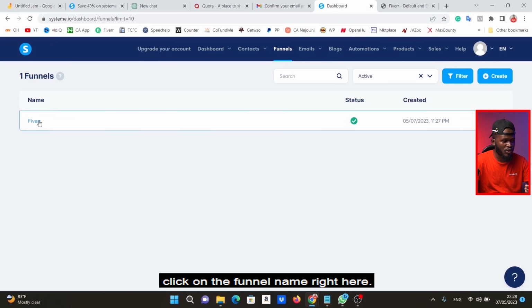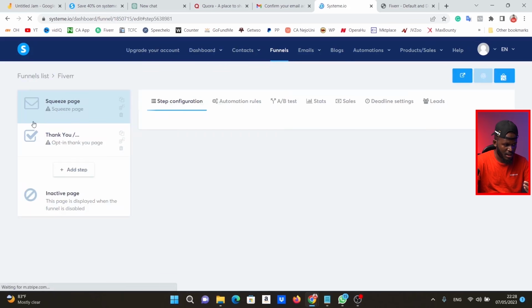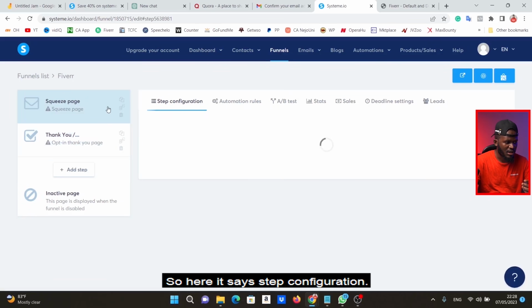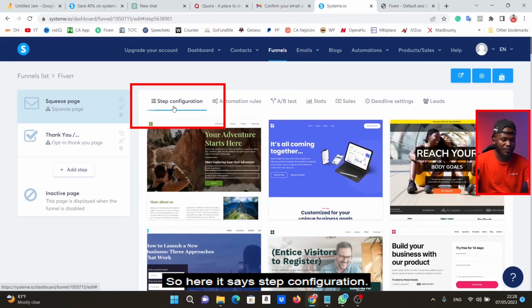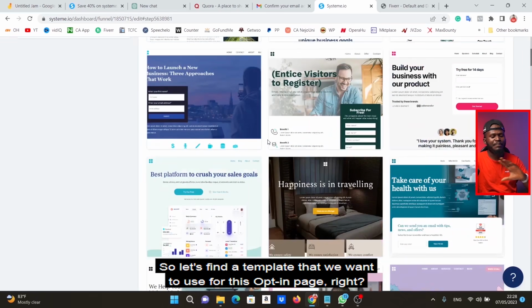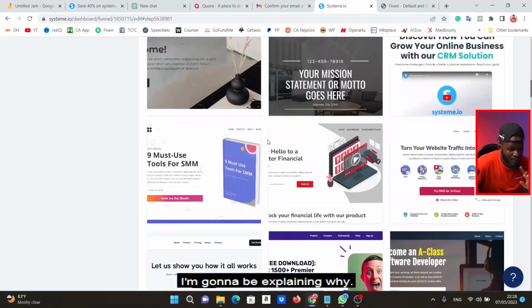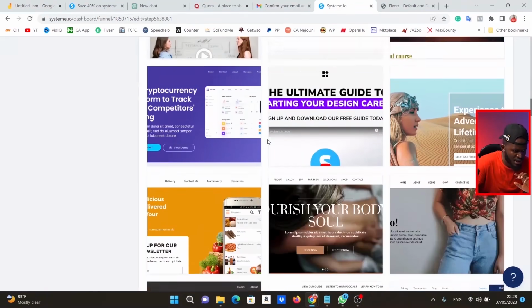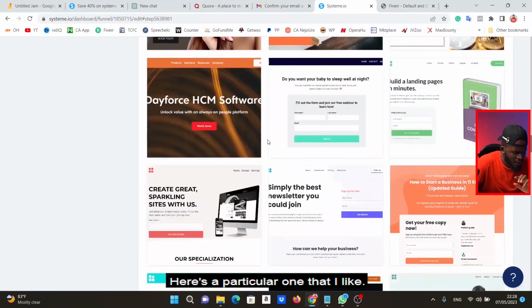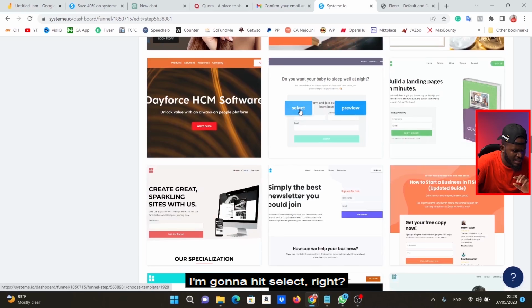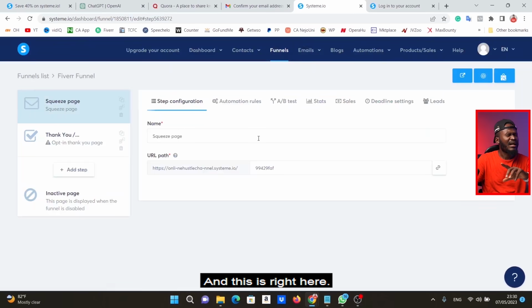So what we need to do right now is to click on the funnel name right here. If you click on it, it's going to bring you to this interface. So here it says step configuration. So let's find a template that we want to use for this opt-in page, right? I'm going to be explaining why. Just stay with me as we proceed. So I'm going to come down right here. There's a particular one that I like. Okay, this one, right? I'm going to hit select, right? And this is it right here.